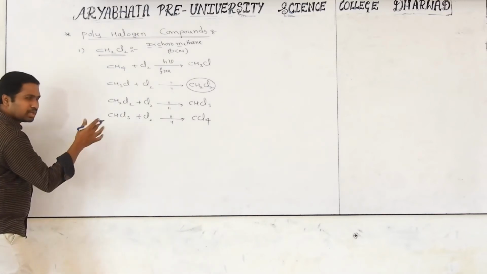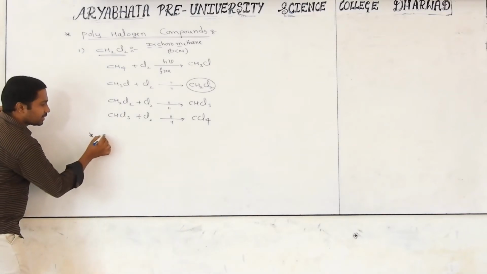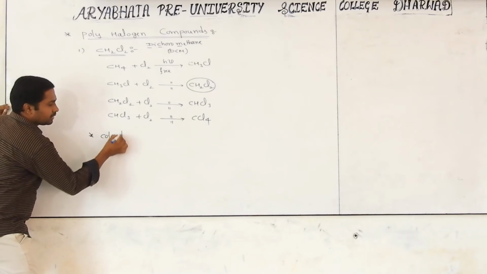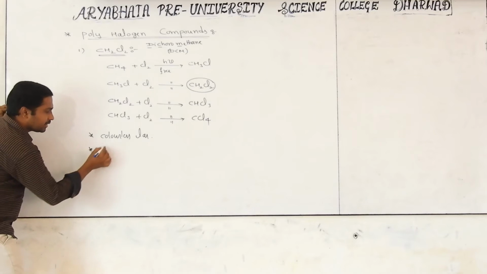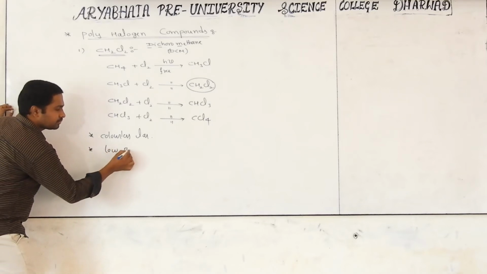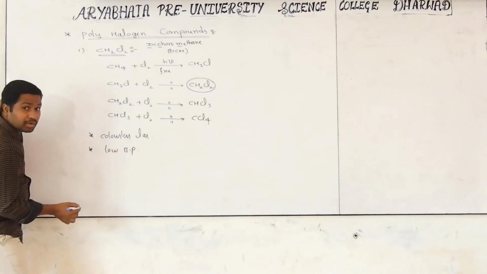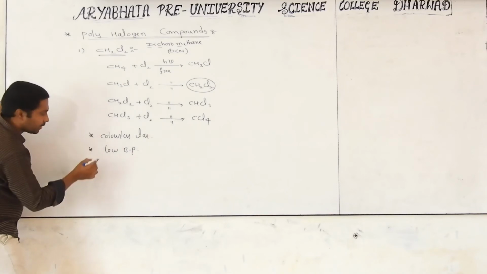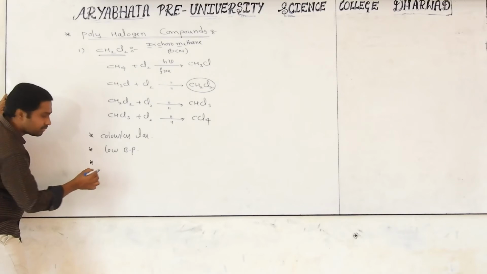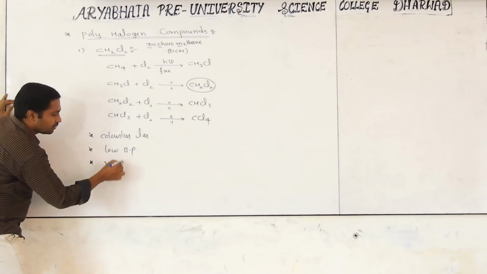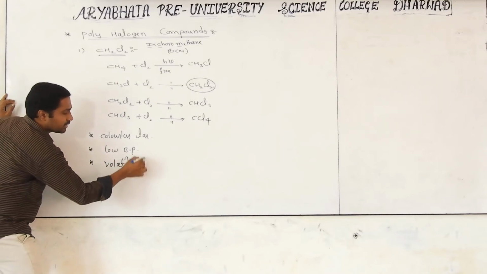First of all, it is a colorless liquid, and it has a low boiling point. Because of low boiling point, what happens? It easily evaporates. Easily evaporating means is it a volatile liquid or non-volatile liquid? Volatile liquid.